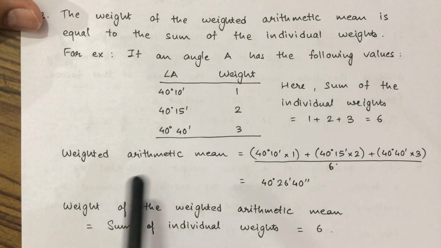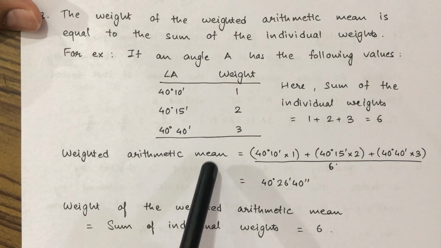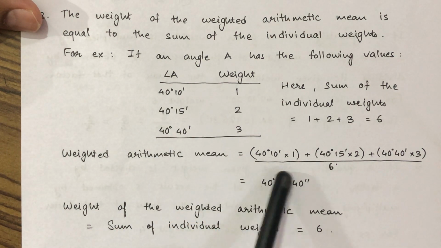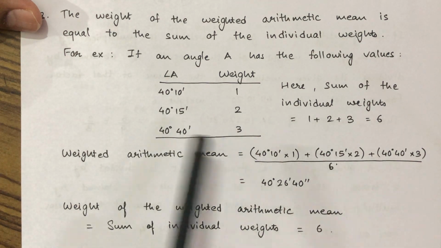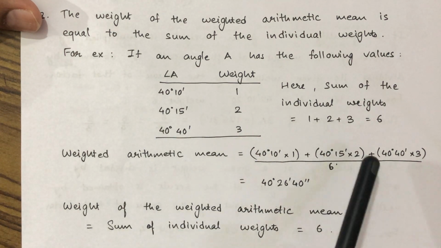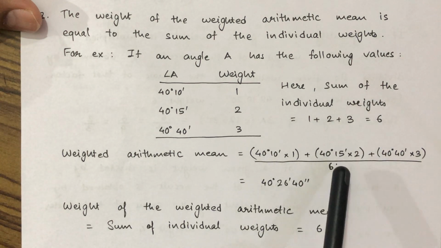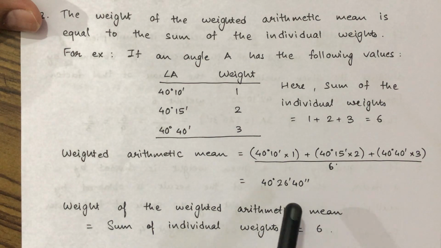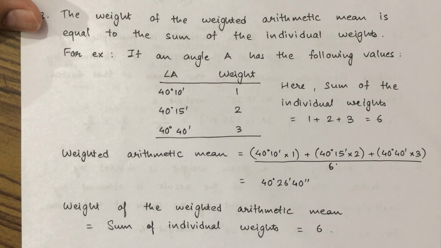And the weighted arithmetic mean can be calculated as 40 degree 10 minutes into 1 plus 40 degree 15 minutes into 2 plus 40 degree 40 minutes into 3 divided by the sum of individual weights, that is 6. And the value that we obtain is 40 degree 26 minutes 40 seconds.